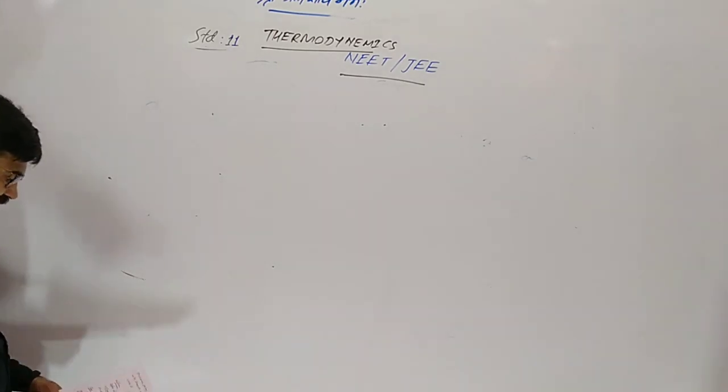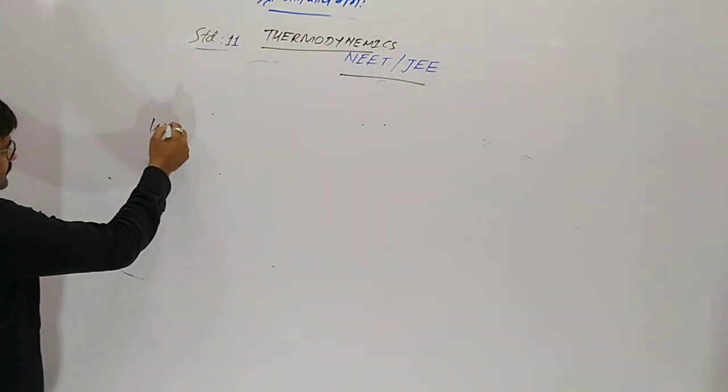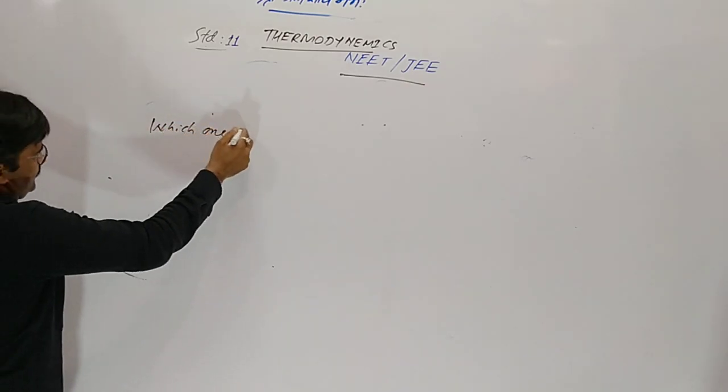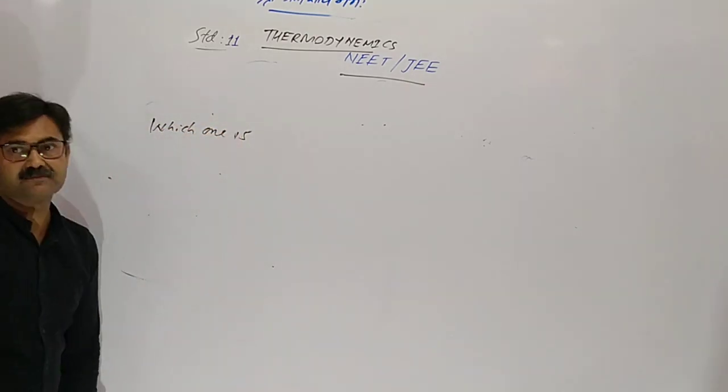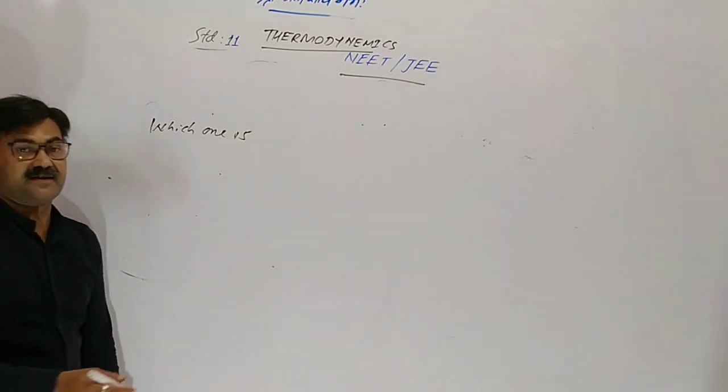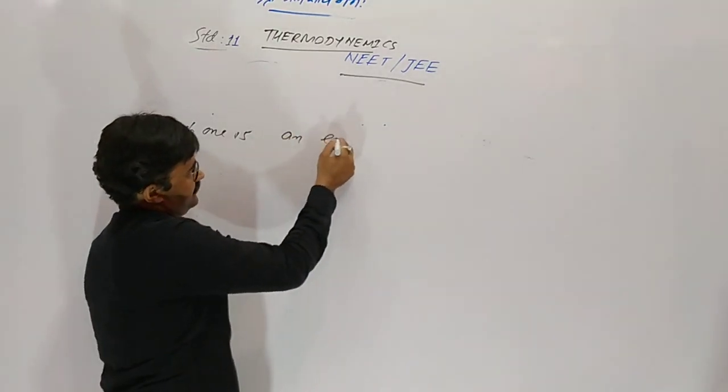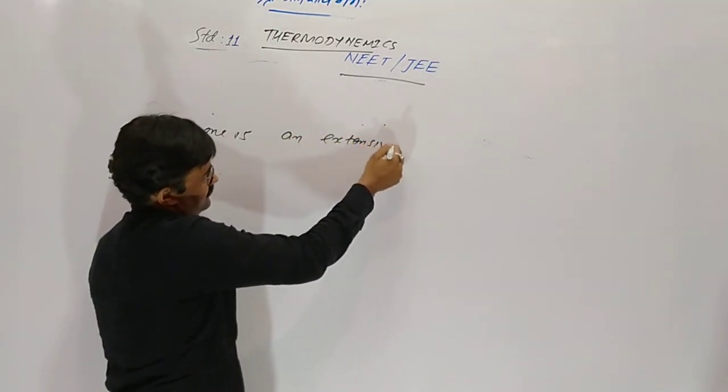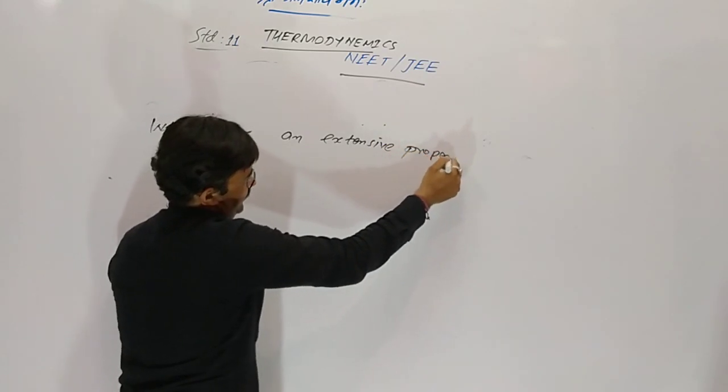Which one of the following is an extensive property?